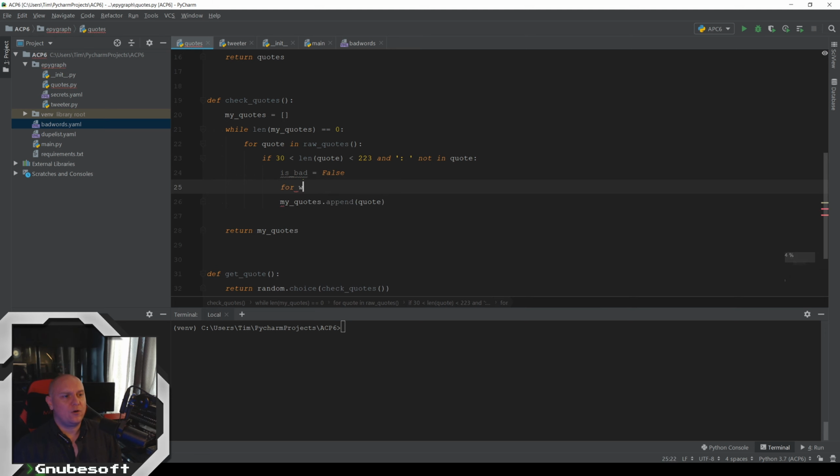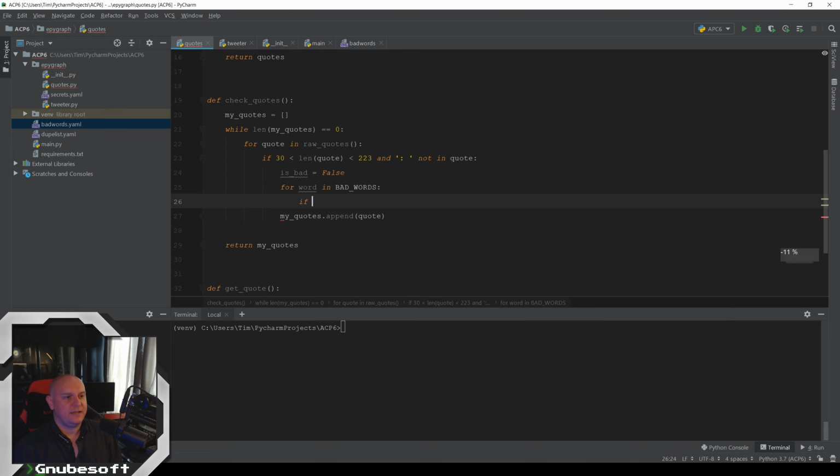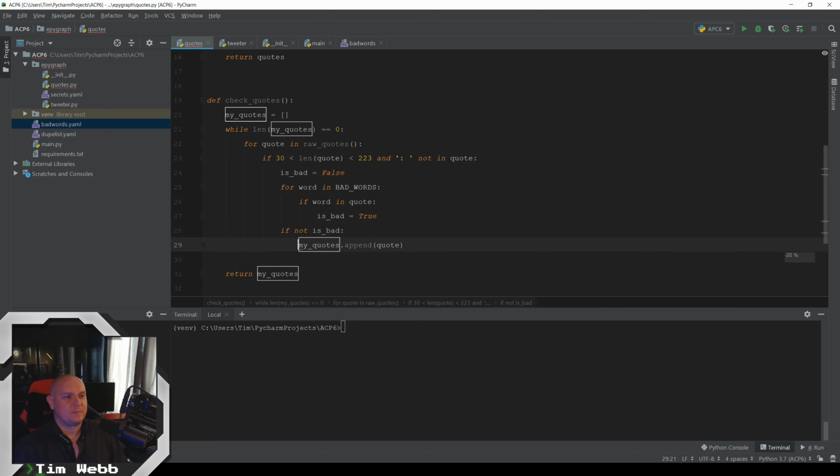And now for word in bad words, it's going to loop through every single word in the bad words list and check if word is in the quote. Then we're going to set the is bad to true. And now outside of this for loop, we're going to say if not is bad, then we're going to append it. So we will not get any quotes that include any of the banned words.